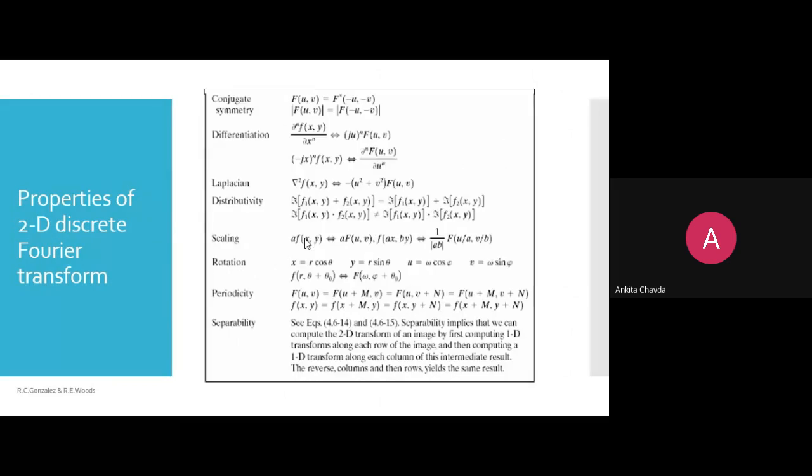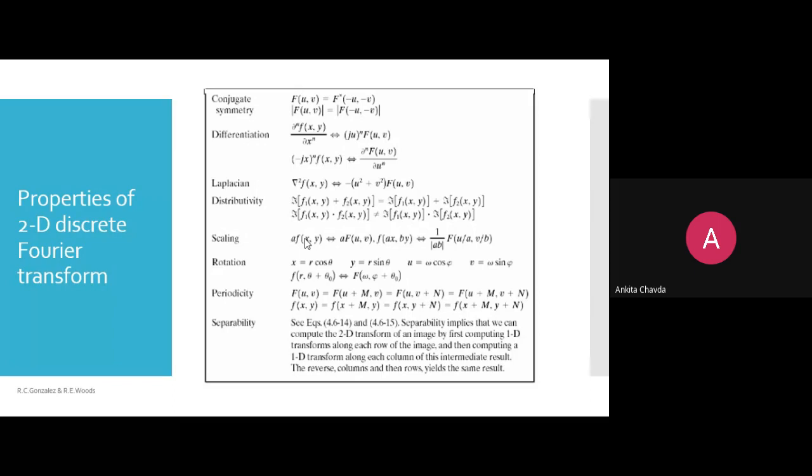Then also the conjugate symmetry, differentiation, Laplacian, distributivity, scaling, rotation, periodicity, separability. Let's just look once at these properties. They are all formulas given as a table in the book.